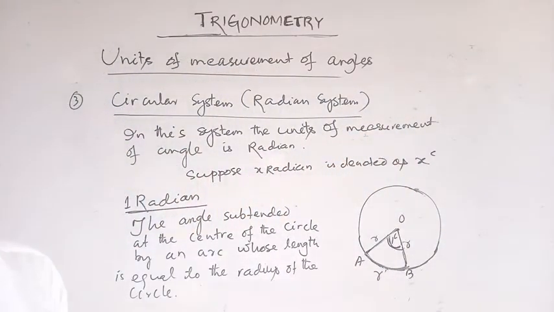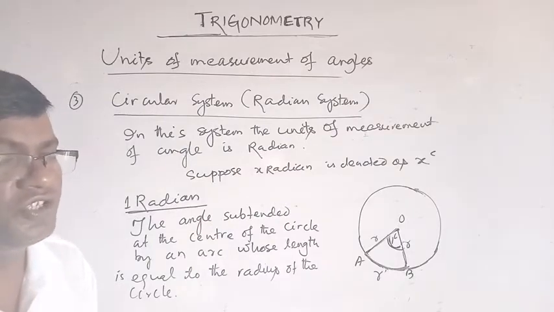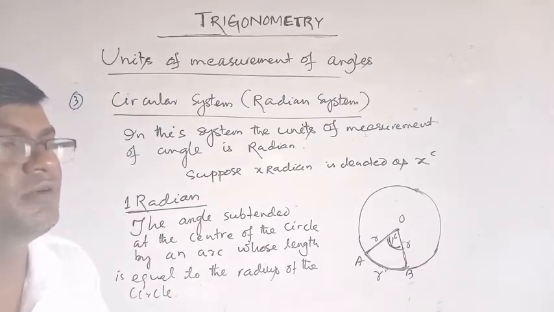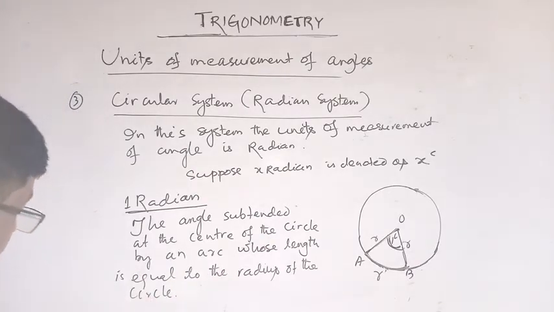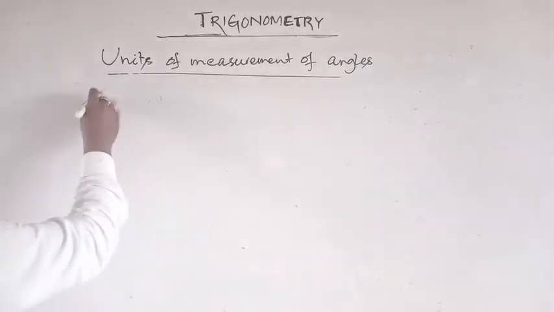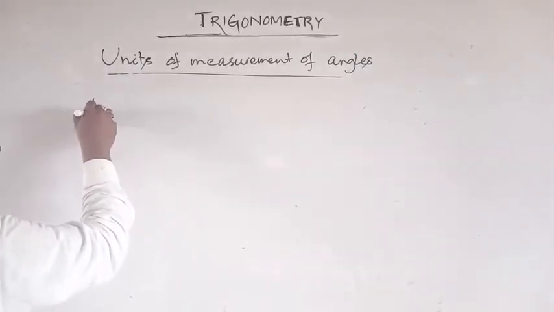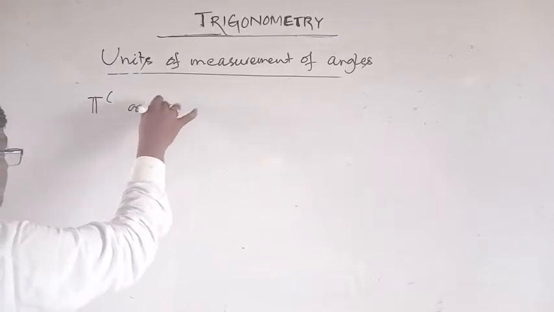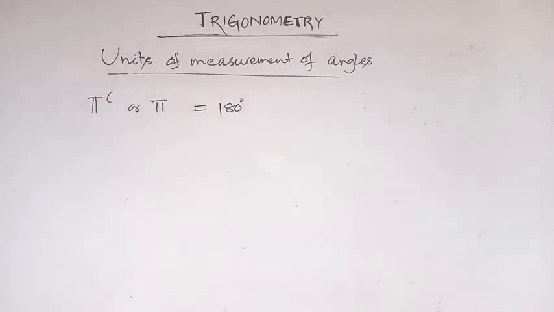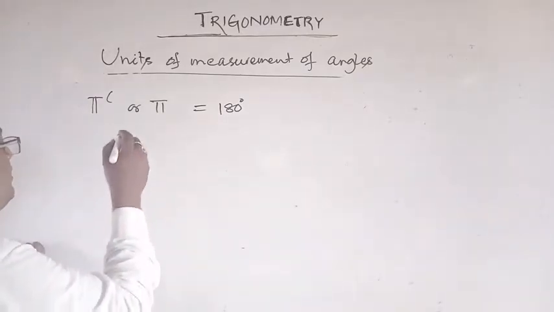Now the radian measure is constant. The radian angle is constant, that is, pi radian is equal to 180 degree. Let's prove one fact: pi radian, or simply pi, is equal to 180 degree.